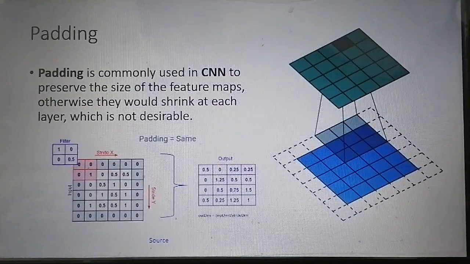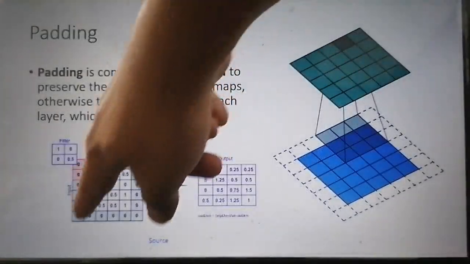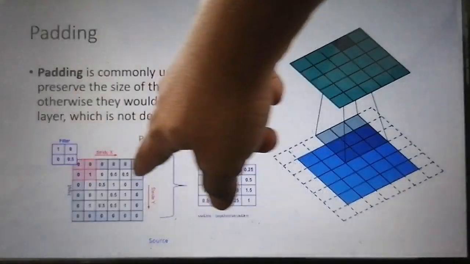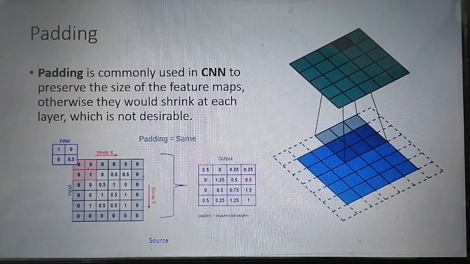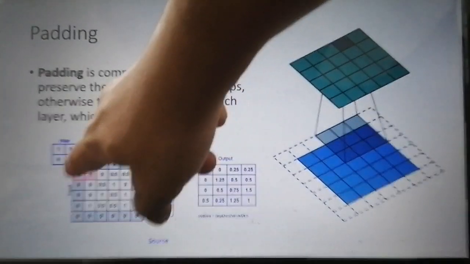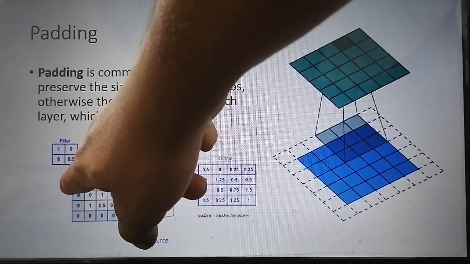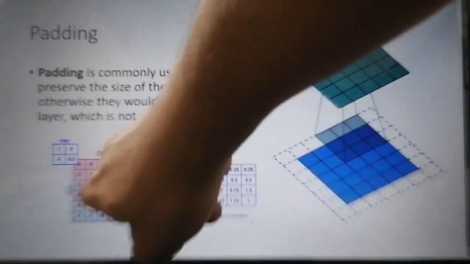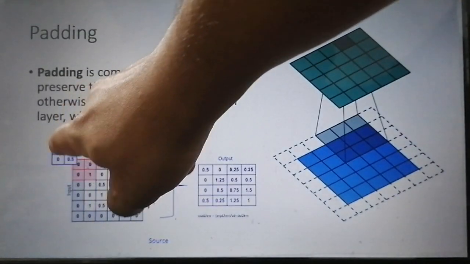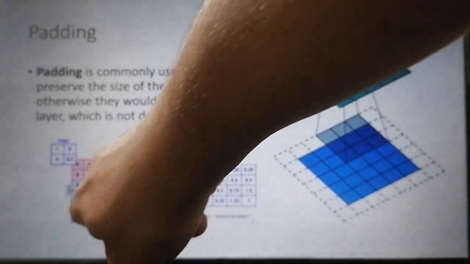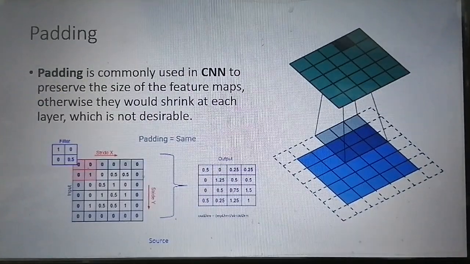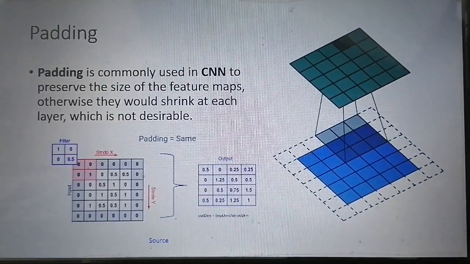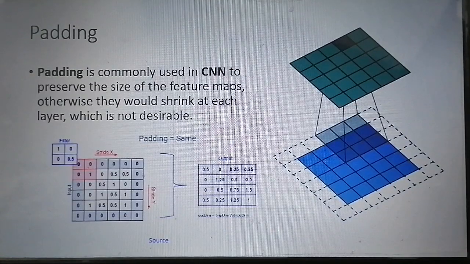In padding we pad the input image with zeros, so that the filter can convolve with every portion of the input image, so that the pattern can be detected. That is why padding is required.